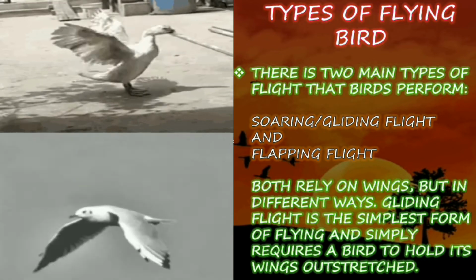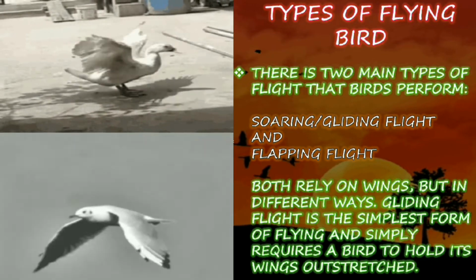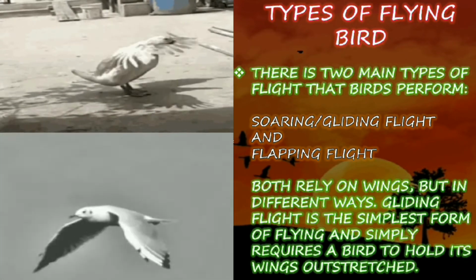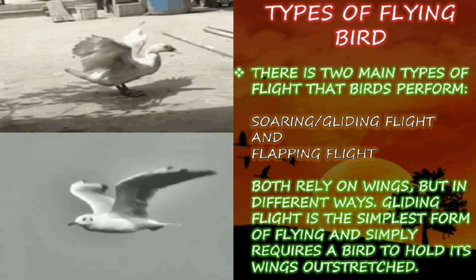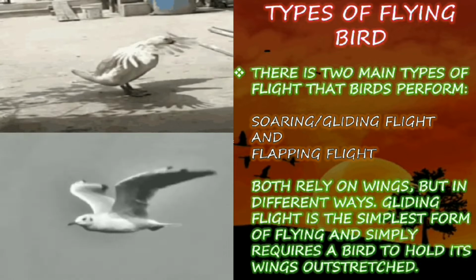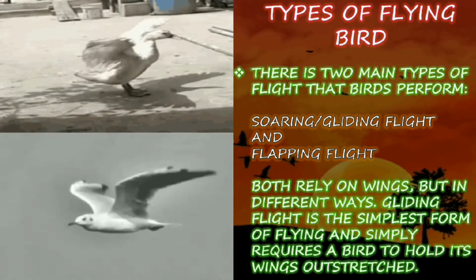but in different ways. Soaring is the simplest form of flying and simply requires a bird to hold its wings outstretched. So the soaring or gliding flight refers to the birds, and the duck can be the example for soaring or gliding.